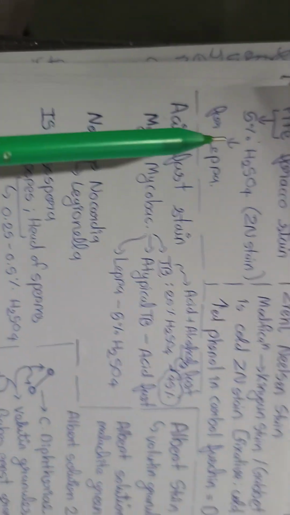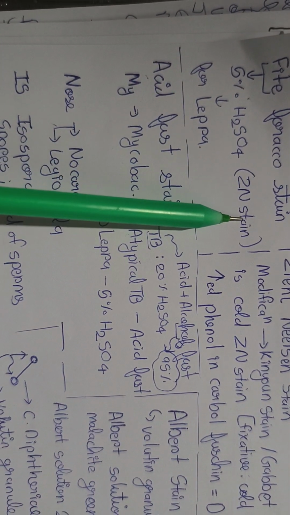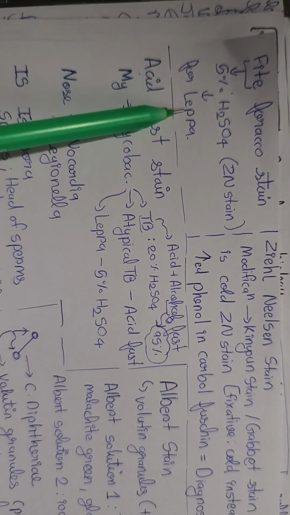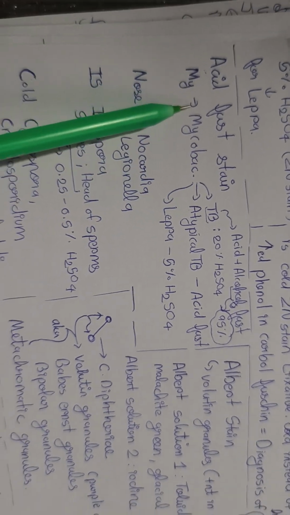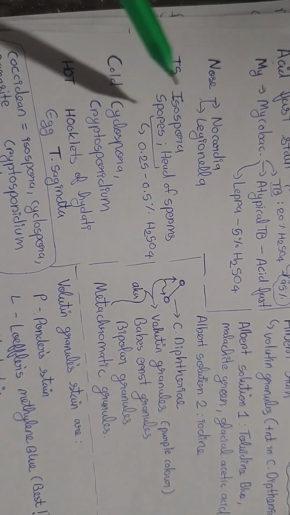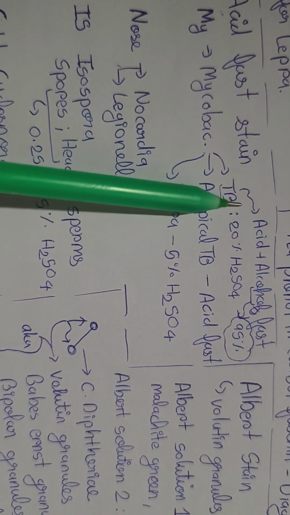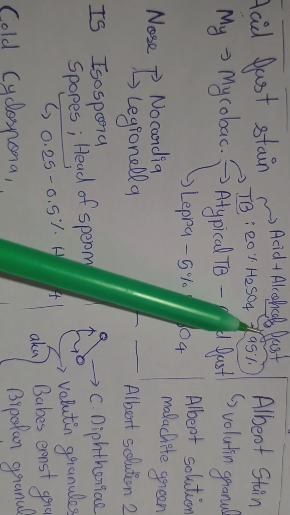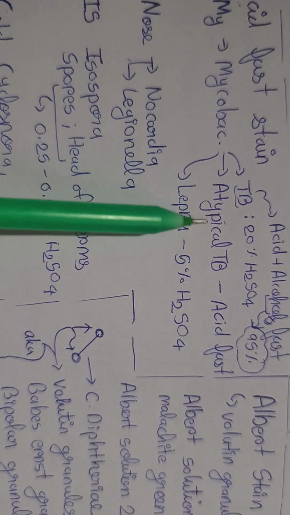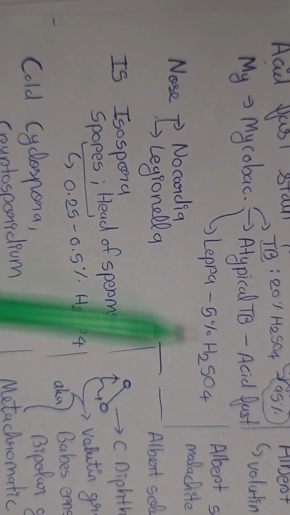Now let us see the stain for lepra, which has 5% H2SO4, Zn stain for lepra. Then acid fast stain, which can be remembered by the mnemonic MY NOSE IS COLD HOT. So M for Mycobacterium TB, 20% H2SO4, acid plus alcohol fast is 95%. Atypical TB acid fast. Lepra we use 5% H2SO4.